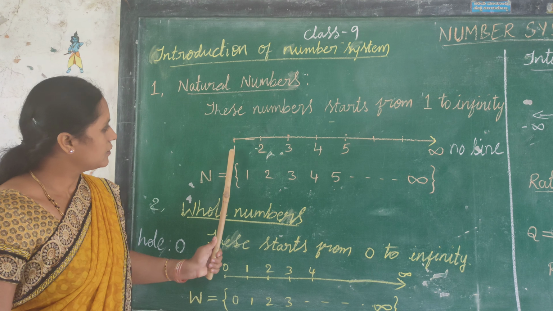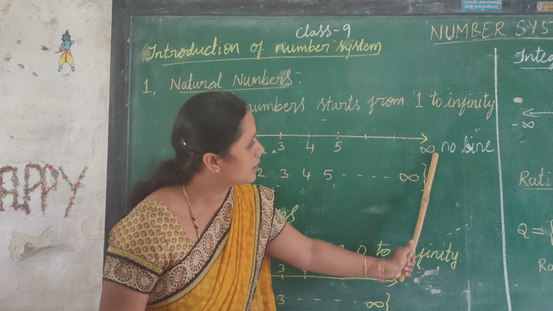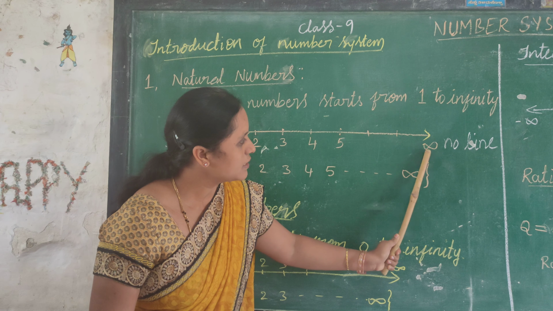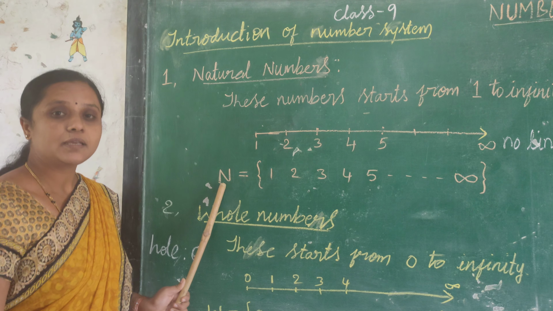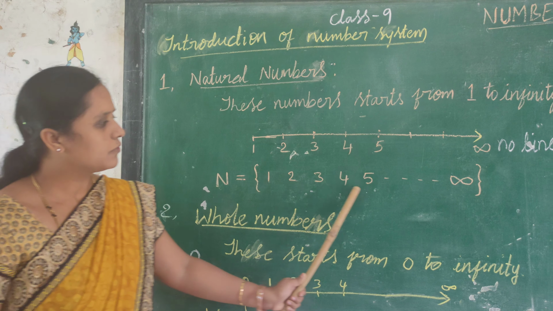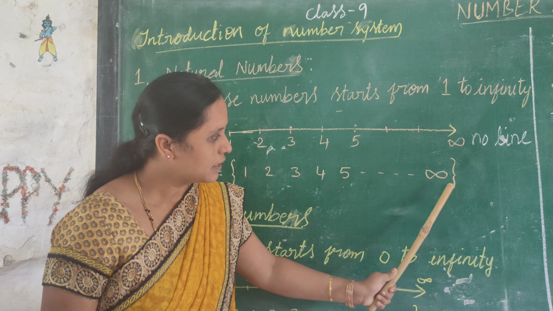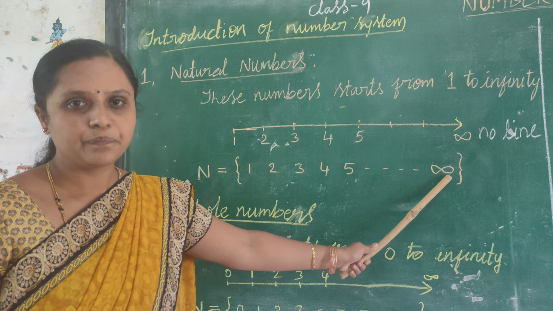You can observe this one. On the number line 1, 2, 3, 4, 5, etc. up to infinity. These numbers are called natural numbers. This can be denoted by using the letter N, that is equal to 1, 2, 3, 4, 5, etc. infinity. This symbol infinity represents never ending.